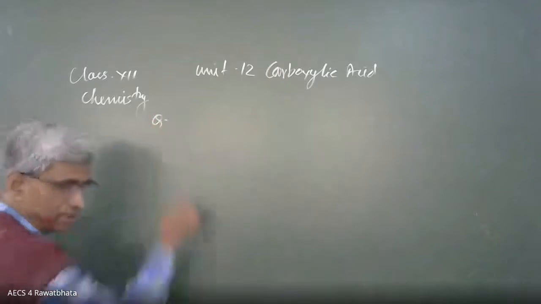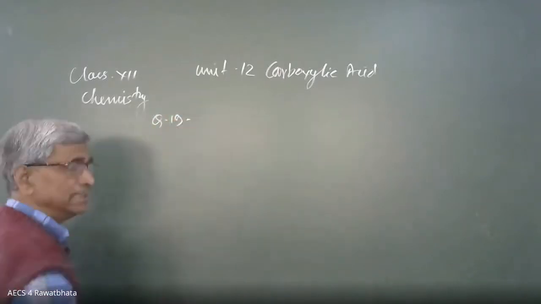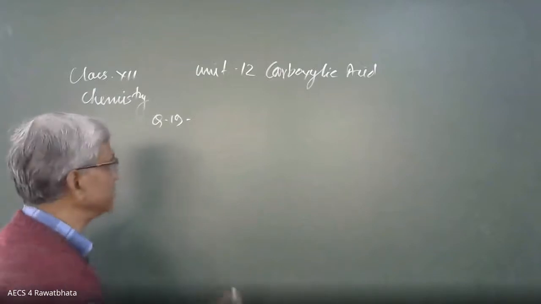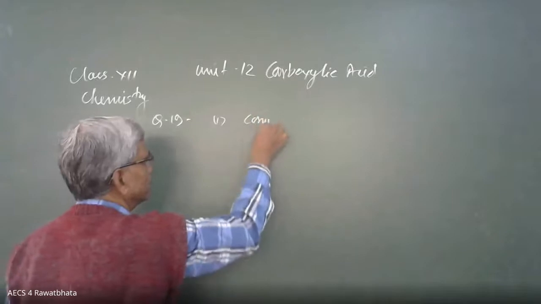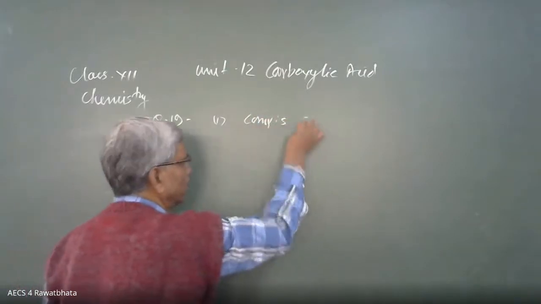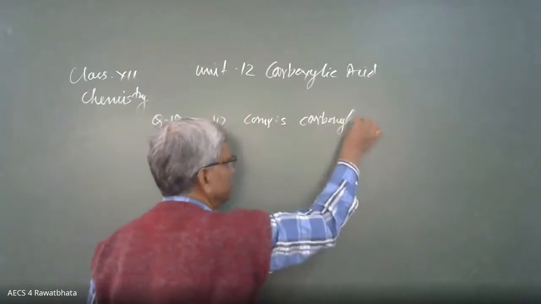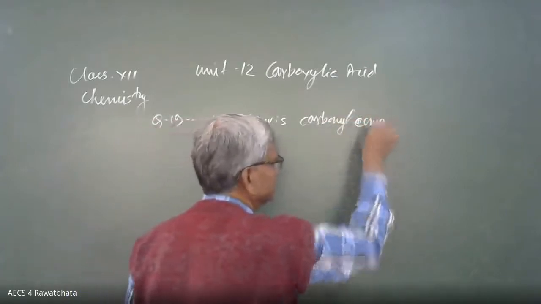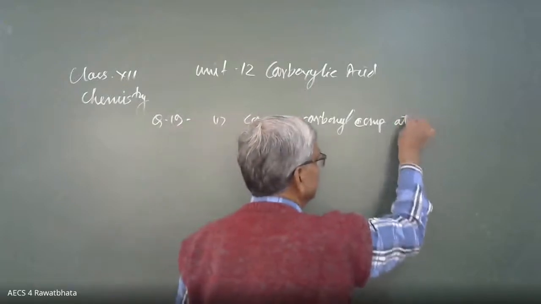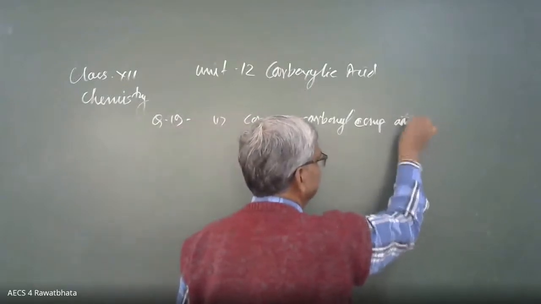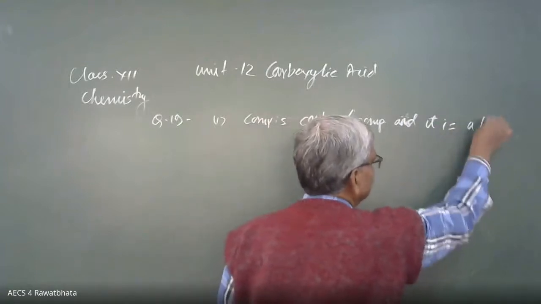This is question number 19. It does not reduce Tollens reagent, which means the compound is a carbonyl compound, and it is a ketone.